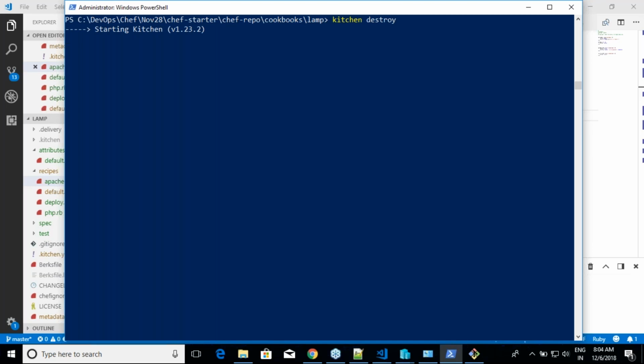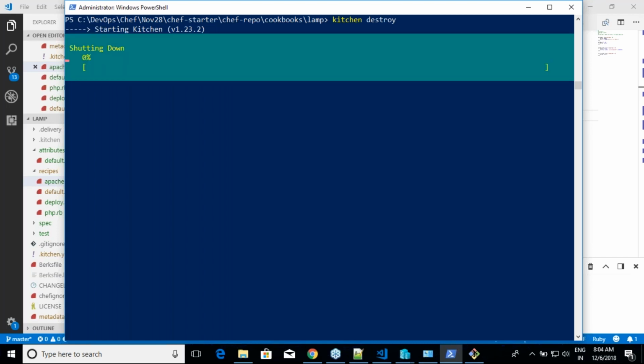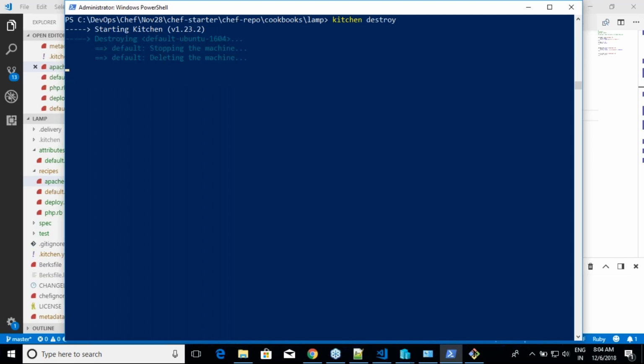Don't execute the kitchen create command. If you are executing it, there is no problem. What kitchen create does is create a file called kitchen.yml. So if you want to work on kitchen.yml, not .kitchen.yml, then you can execute kitchen create. Otherwise, there is no need for kitchen create. Actually, create is supposed to create a virtual machine. But even if you do converge, the same thing happens. If the virtual machine is not created already, it will create it.